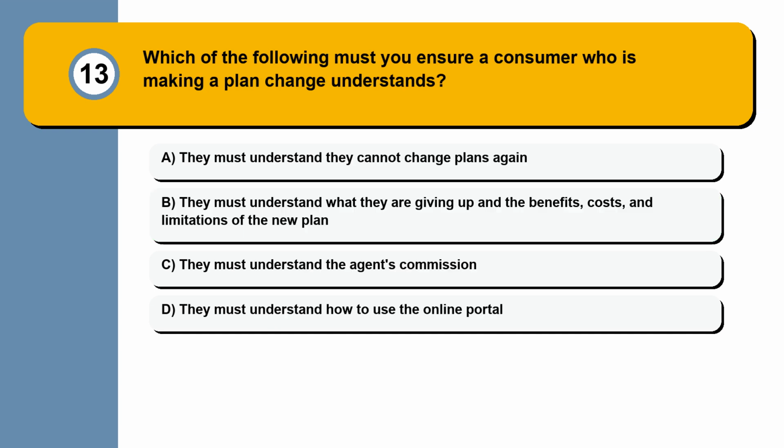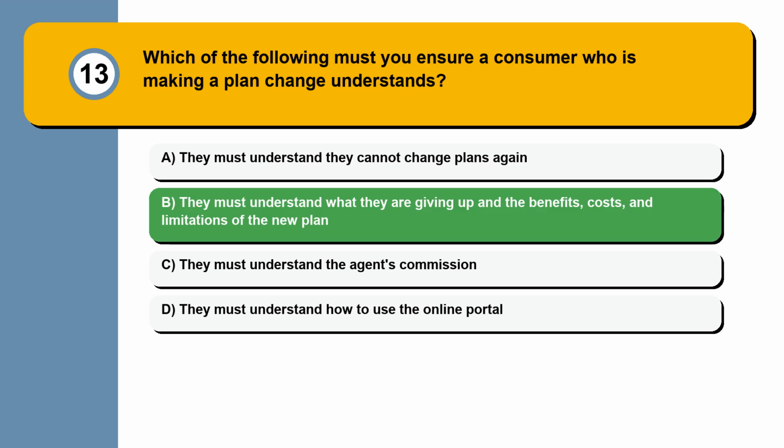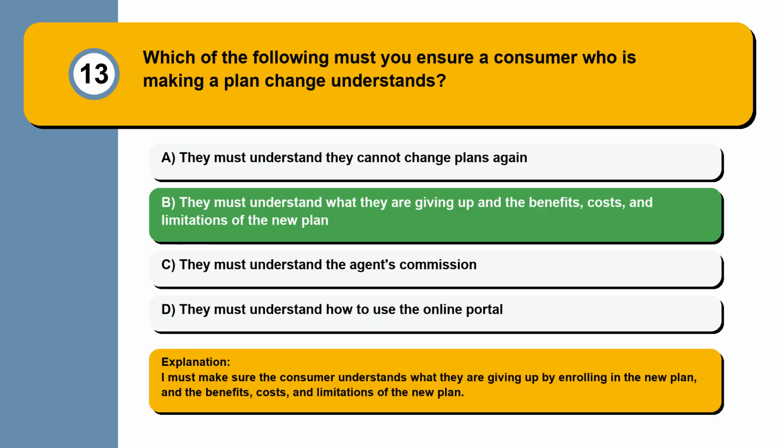Question 13. Which of the following must you ensure a consumer who is making a plan change understands? They must understand they cannot change plans again. They must understand what they are giving up and the benefits, costs, and limitations of the new plan. They must understand the agent's commission. They must understand how to use the online portal. I must make sure the consumer understands what they are giving up by enrolling in the new plan, and the benefits, costs, and limitations of the new plan.